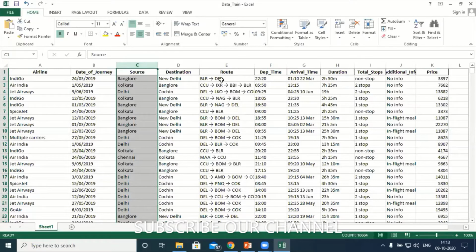As far as this project is concerned, airline is one feature, date of journey, source and destination are different features. I am using 10 features.